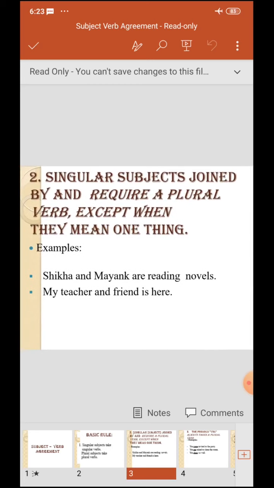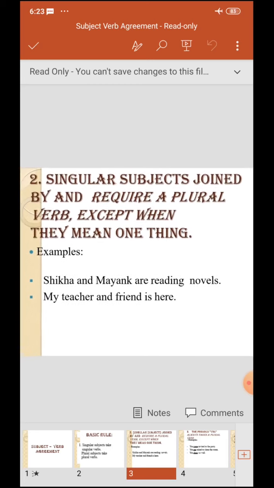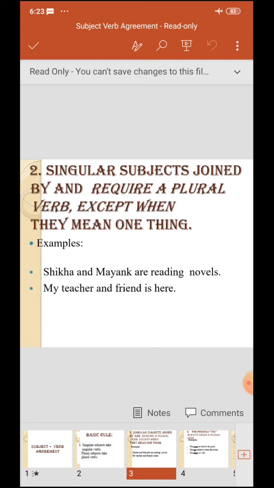Second one, singular subjects joined by and require a plural verb except when they mean one thing. Okay, sometimes as soon as we see and, we think that both the subjects are different and we write are there. For example, Shikha and Mayank are reading novels.